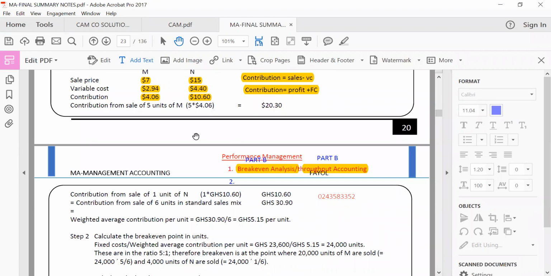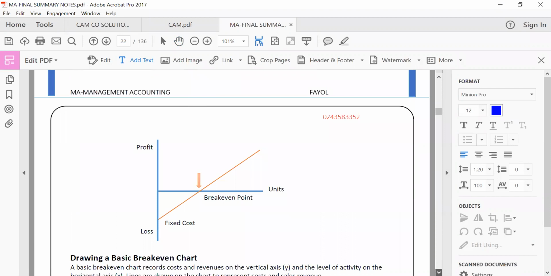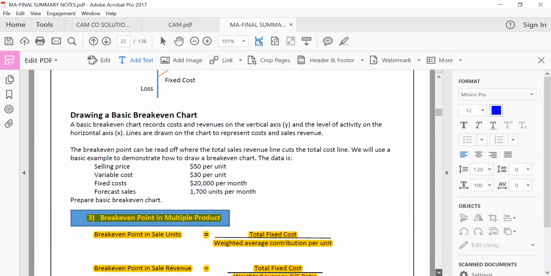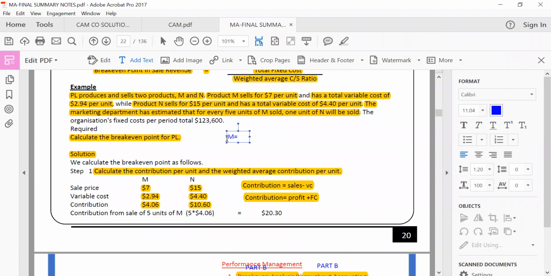But they are telling us that M is equal to what? Sorry, they said M was 5. Sorry, let me go there. They said M was 5, right? In this question, they said M is 5. So if M is 5 and N equals 1, then the total is equal to what? 6. So the weighted average for M is going to be 5 over 6.